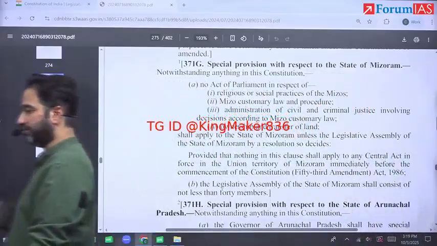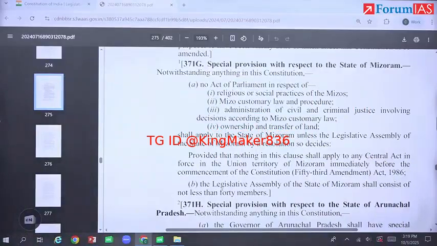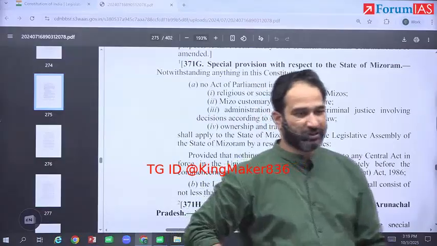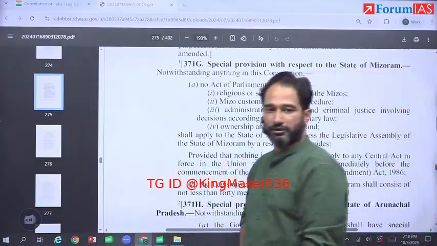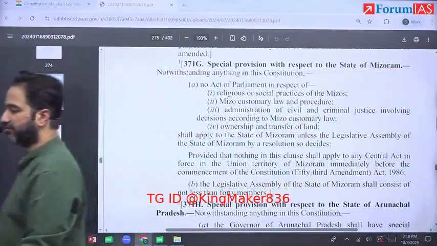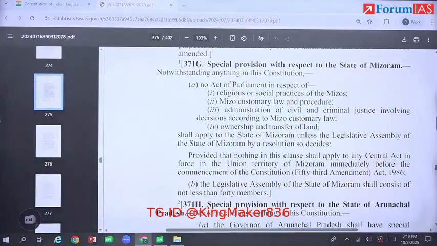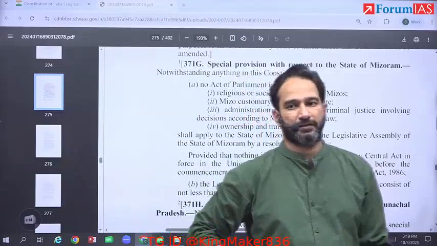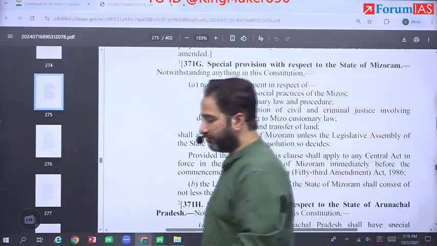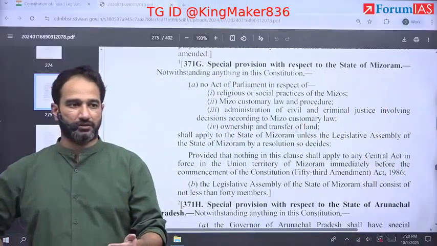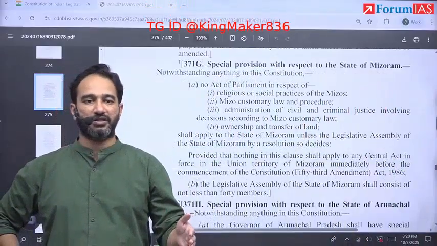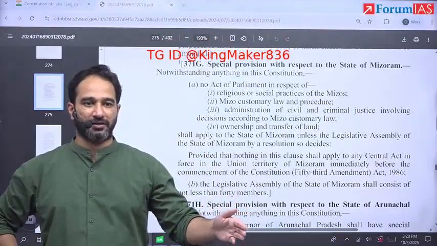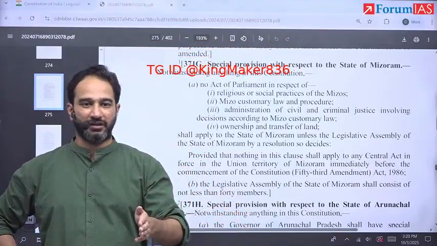UCC needs to acknowledge LGBT rights in the future. As of now it's not there, but if you give the LGBT community the right to marry each other, that means you then have to talk about divorce also. You also have to talk about inheritance.